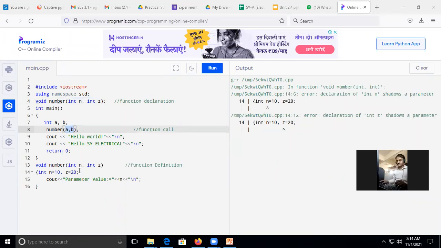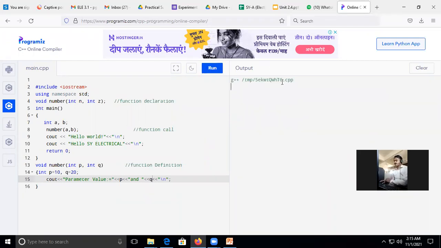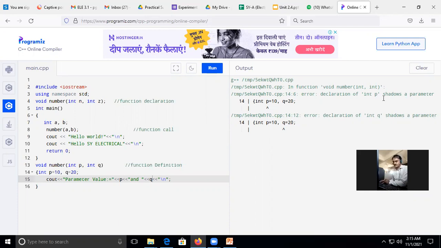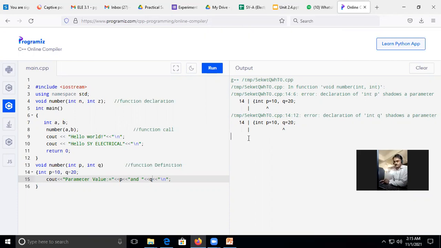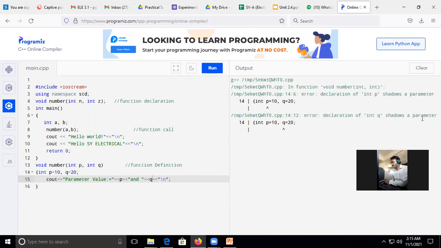Okay, it's a shadow parameter. That means I will use some other names, P and Q. Right, it is raising an error for shadow parameters.